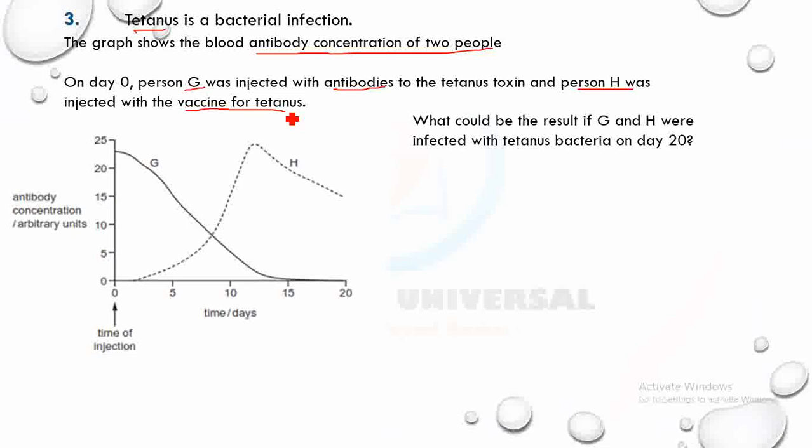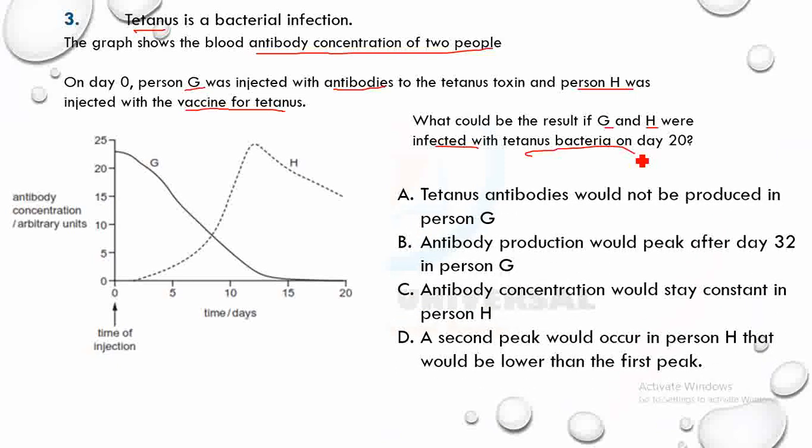Let's see what we've got there. That's the graph. What could be the result if G and H were infected with tetanus bacteria on day 20? Pause the video and try it. Remember that G was given the antibody. So G did not undergo any immune response. Of course, it's passive immunity. That's passive, no immune response, no memory cells formed.